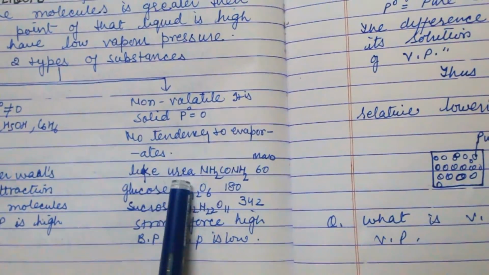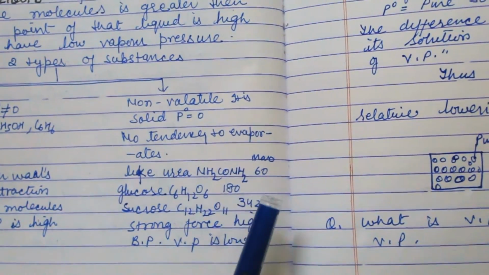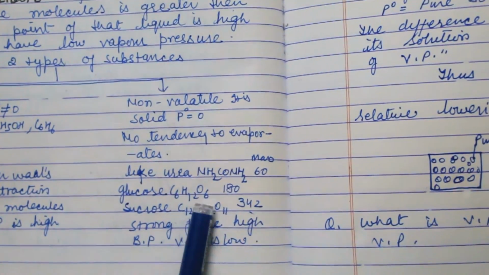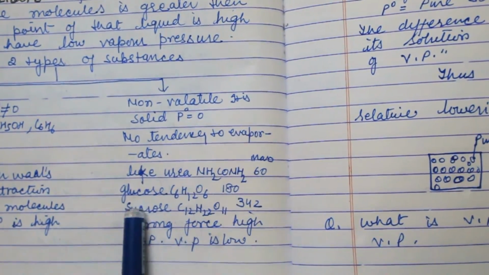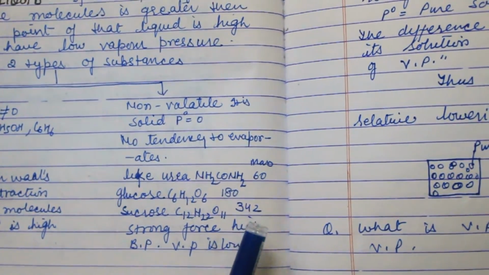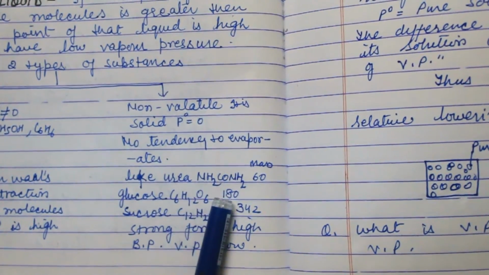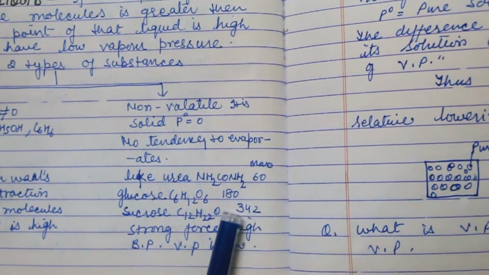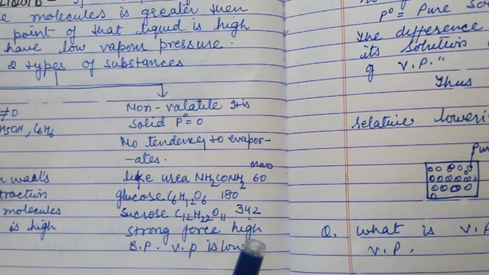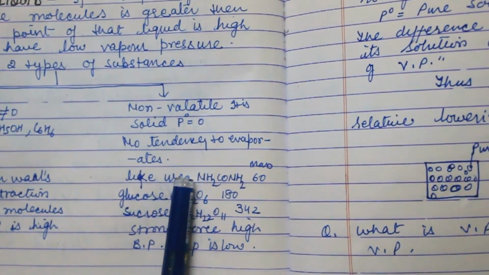Like urea, the formula is NH2CONH2, and the molecular mass is 60. Glucose, C6H12O6, the molecular mass is 180. Sucrose, the formula is C12H22O11, the molecular mass is 342. These are mostly used in numericals, so you have to learn these molecular masses. They have a strong force and the boiling point is high, so the vapor pressure is low.